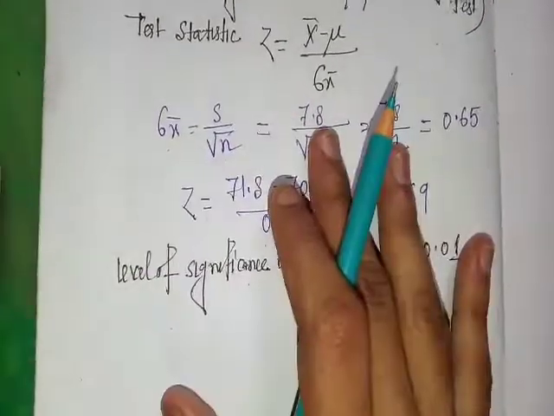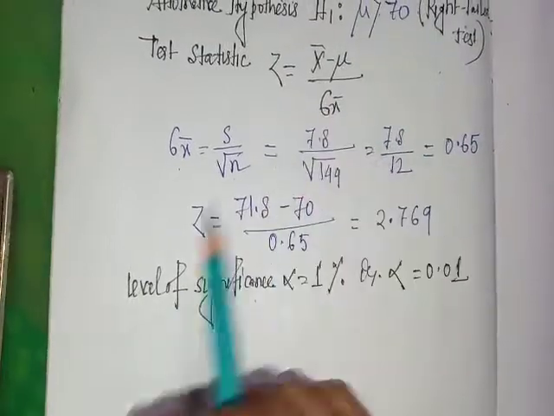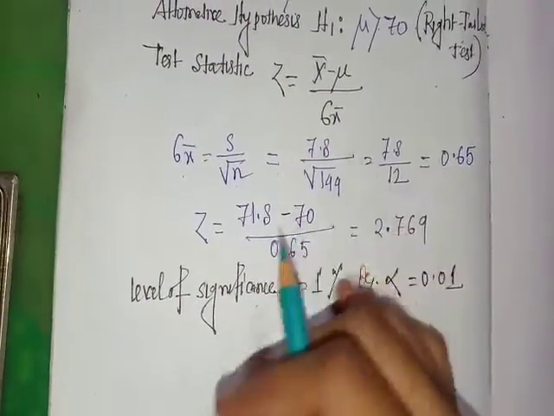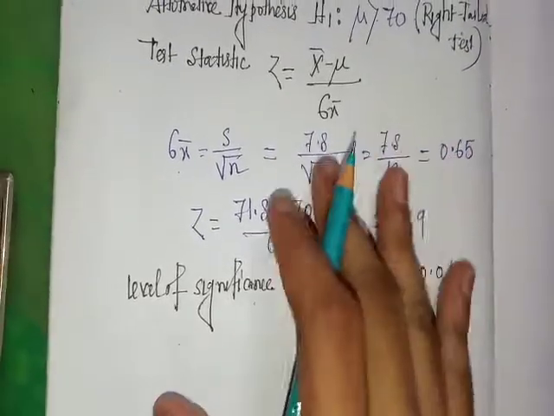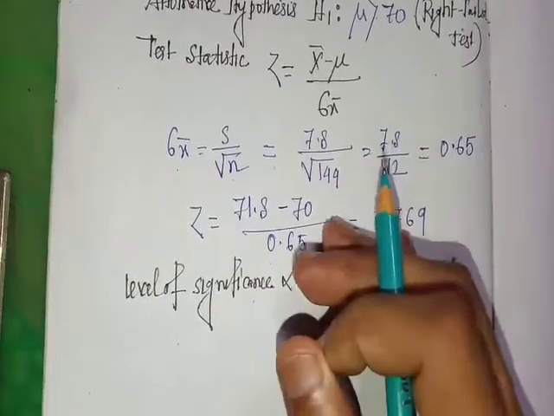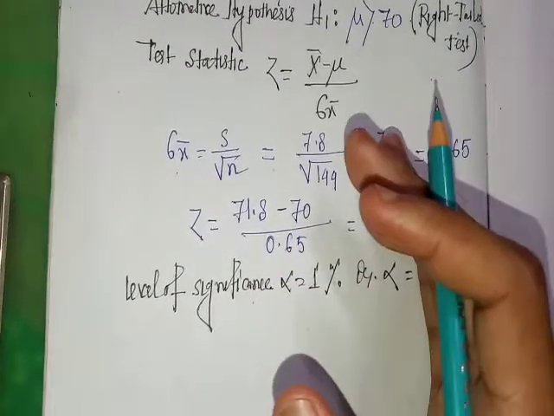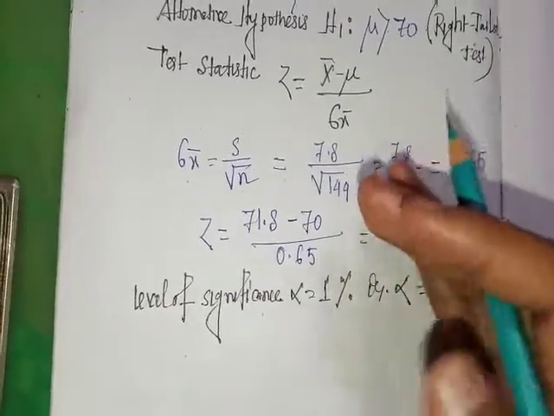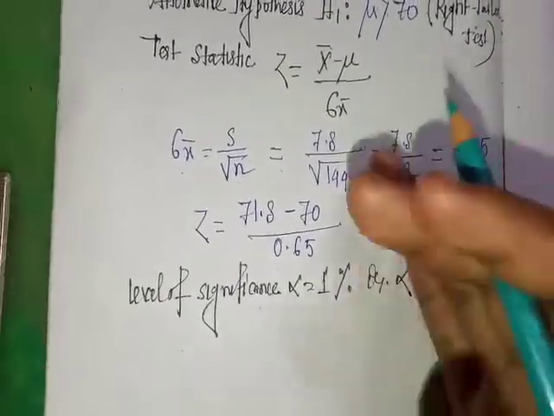Also remember, if no significance level is given in your questions, we have to take 5% level of significance in every case.